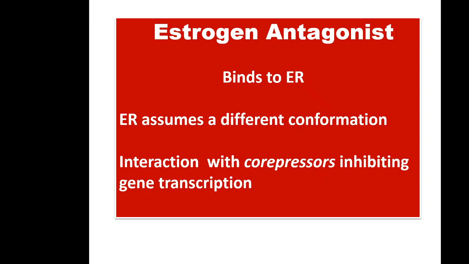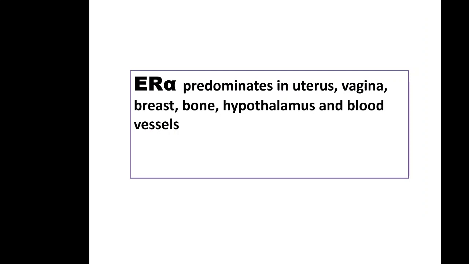Now we have seen two types of receptor, estrogen receptor alpha and beta. Both receptors are situated at different sites. Estrogen receptor alpha predominates in uterus, vagina, breast, bone, hypothalamus, blood vessels. Estrogen receptor beta is predominant in ovaries.